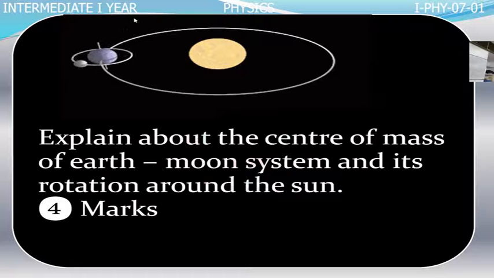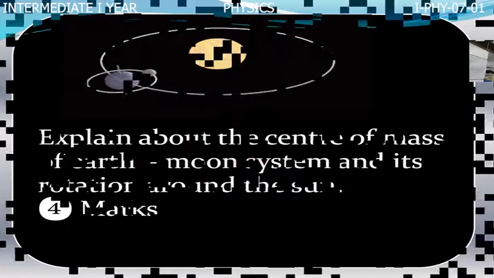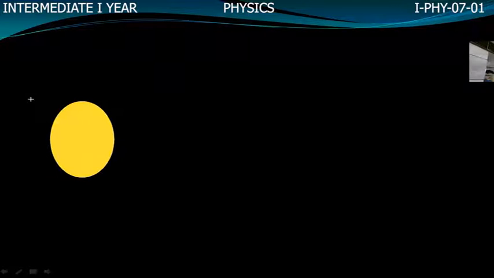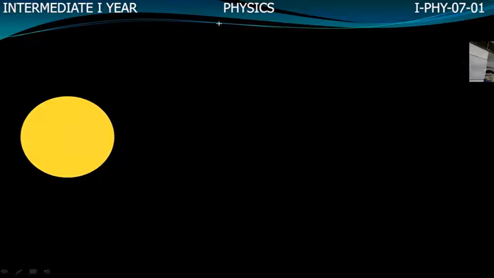Now, I will take a picture. Then the sun, earth, moon.